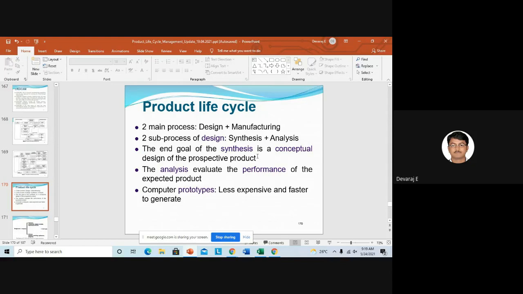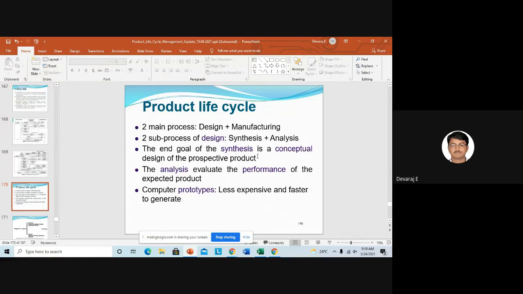So be careful. We cannot do the creep analysis for the chassis because there will be no temperature change in the chassis. Creep is used only for temperature. If you keep on increasing the temperature, what is the effect on that structure or that body? So for the chassis, you can only do the static analysis or fatigue.